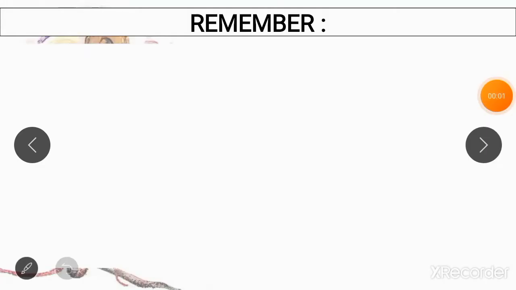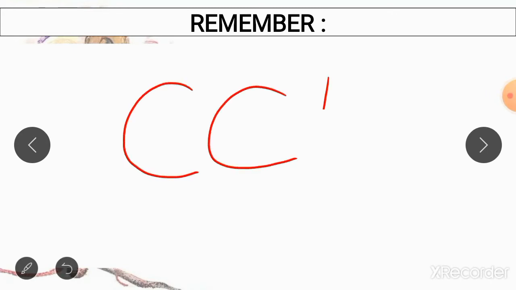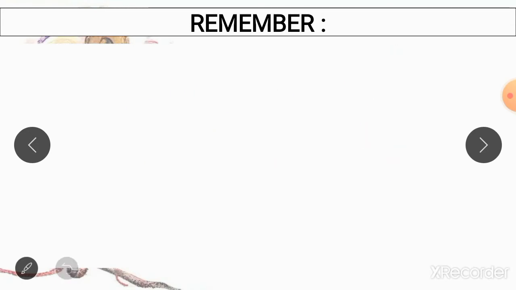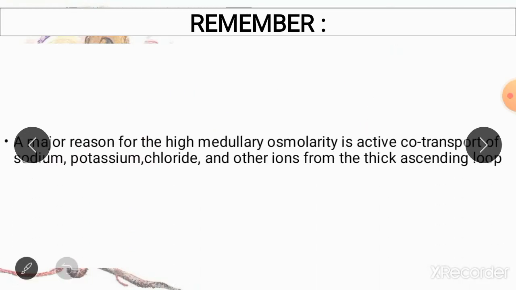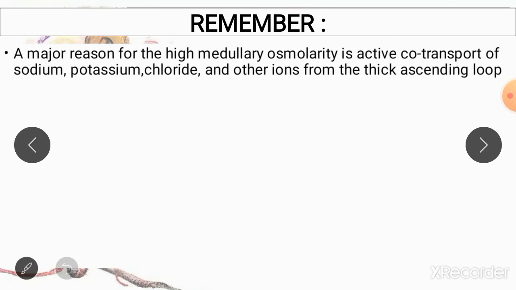So let us now dive into a very important and interesting topic, which is known as the counter current multiplier, which is responsible for formation of hyperosmolar renal interstitium. Before we start, you need to remember some basic facts which are going to help you in better understanding of this mechanism.